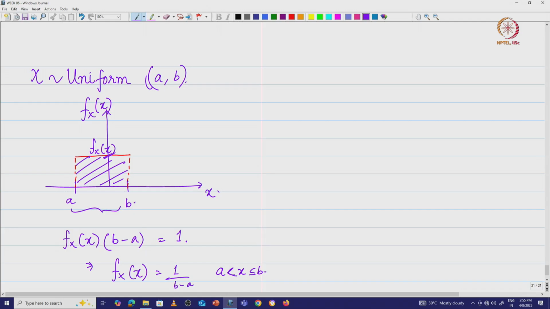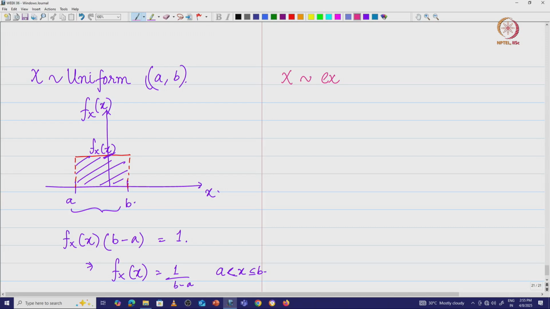In fact, this is something like what we saw in the discrete case, where we said discrete uniform, where all the values in the range of the random variable had the same probability, we said equally likely. Something similar to that is what you have here.